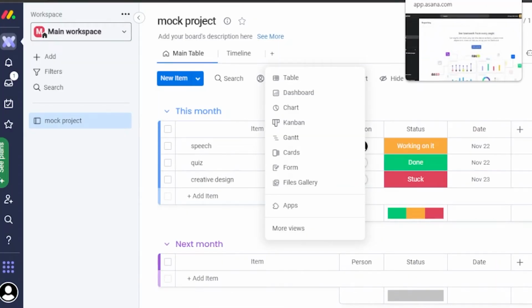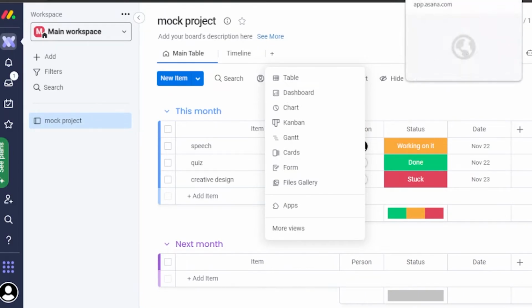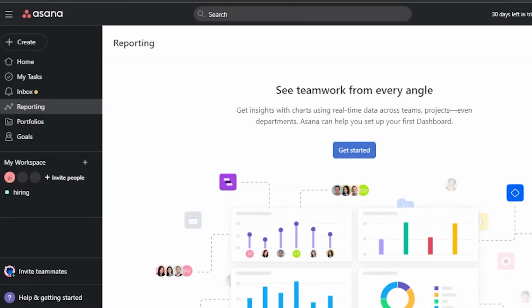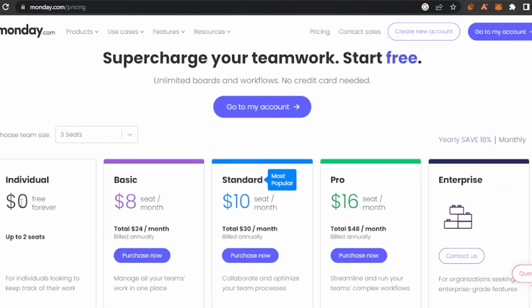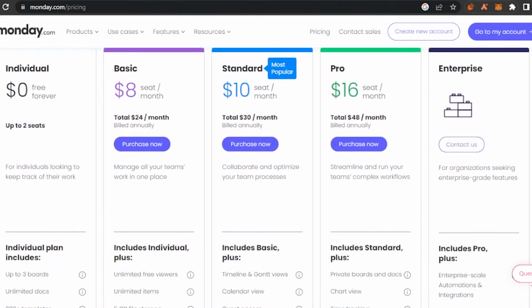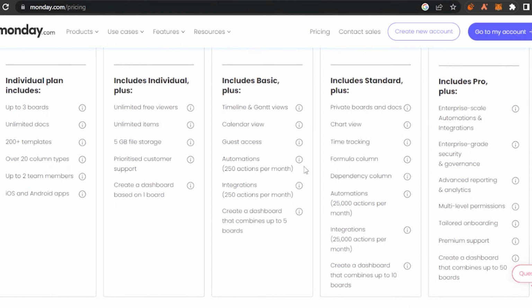So we are basically going to go and look at their pricing plans, and let's see if we find something in them. Okay, so Asana.com has a free version which is basic, and monday.com also has a free version which is basic. So they have different features. If you see the free version of Monday, you can get up to 3 boards. You have unlimited documents, 200 plus templates, over 20 column types, up to 2 team members, and it is available on both Apple and Android as an app.